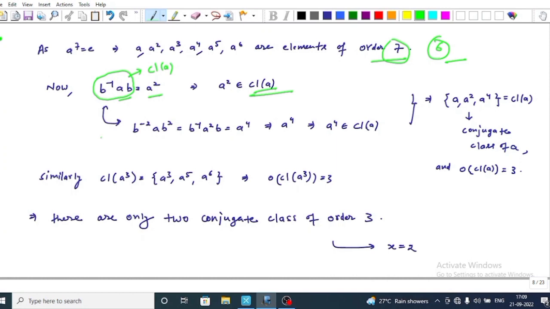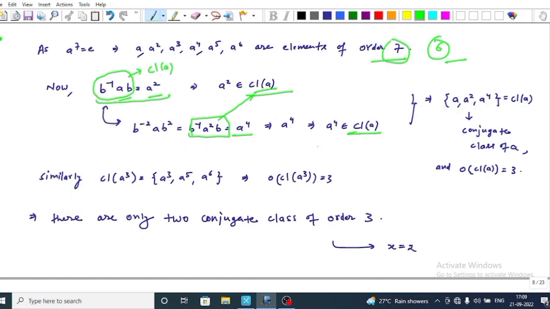Now in this relation, if we pre-multiply with b inverse and post-multiply with b, this is equal to b^-2 a b^2, which is equal to (b^-1 a^2 b), that is a^4. This implies that a^4 belongs to the conjugate class of a.